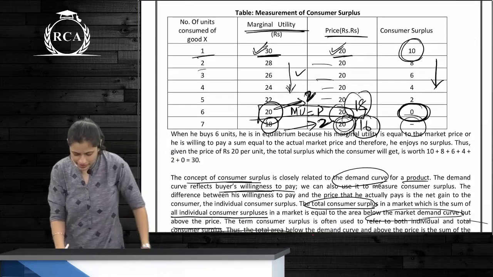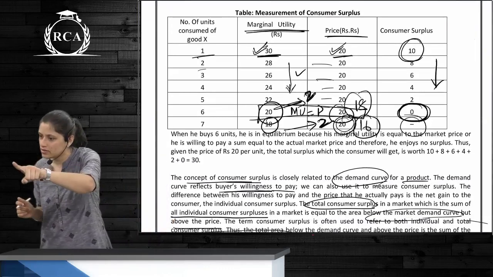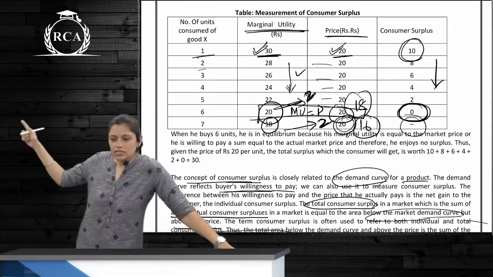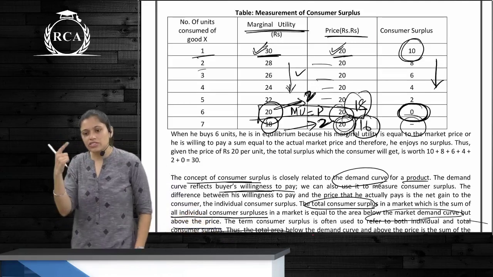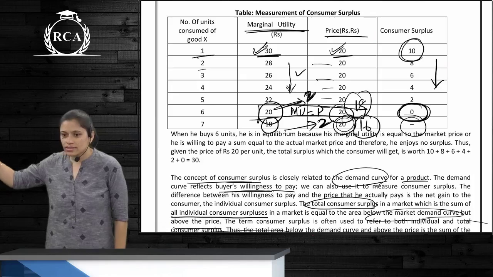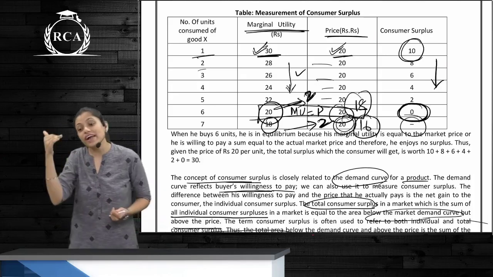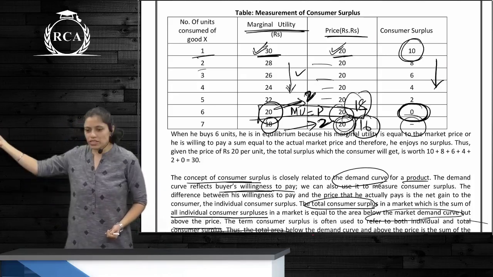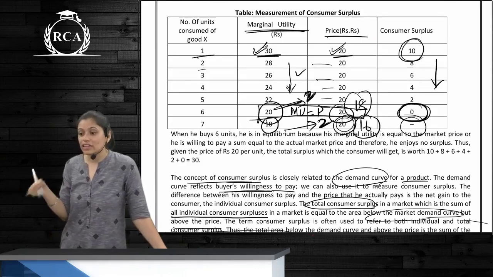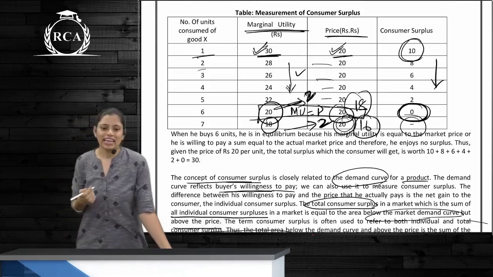Okay, now what is happening here? Marginal utility and price. Marginal utility is what you are ready to pay, and price is the price of that particular commodity. If the price is constant, what is happening? Marginal utility keeps declining with consumption of every unit. Understand, guys, marginal utility is what? With every unit consumed, the satisfaction they derive from it gets lesser and lesser. That's what is happening here. So what's happening to the consumer surplus? It's decreasing. With every additional unit consumed, consumer surplus is declining.